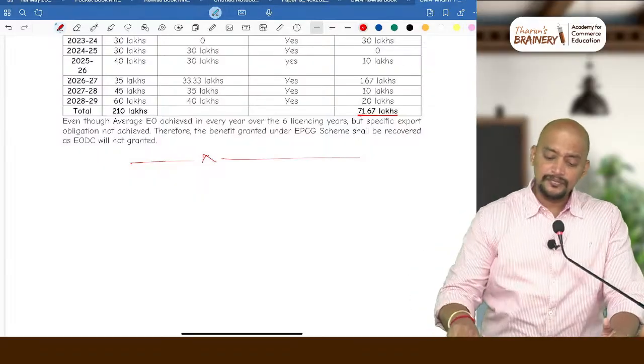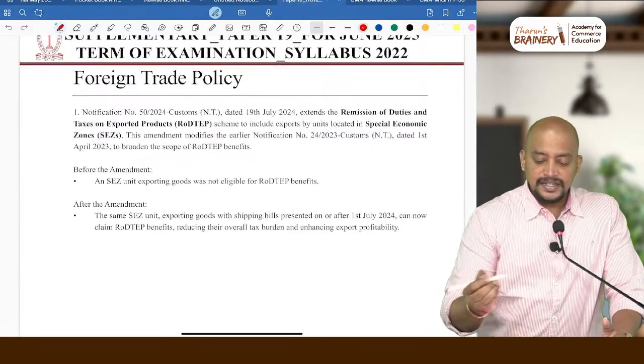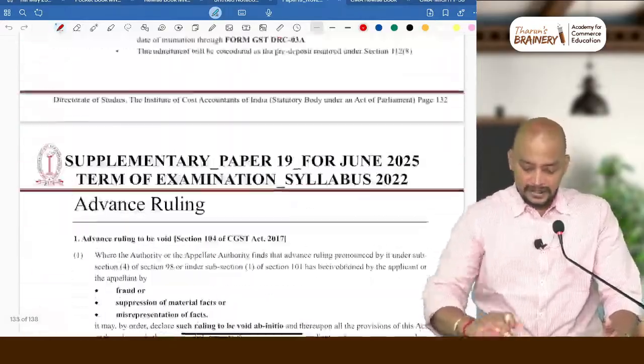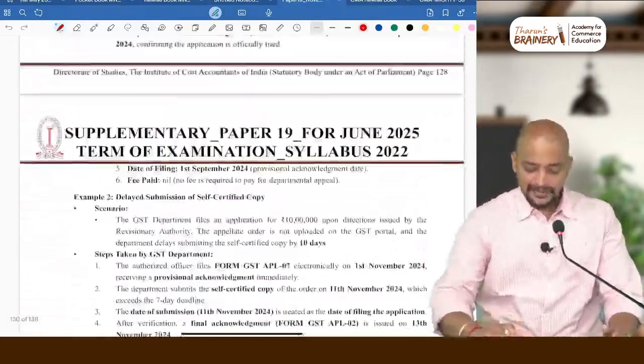Okay. Then we are left with some more amendments. We will quickly complete that. So few amendments only, we will see that.